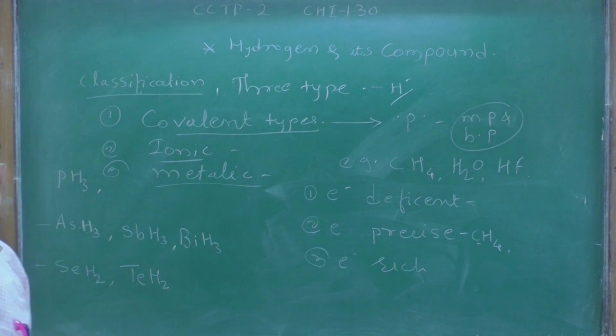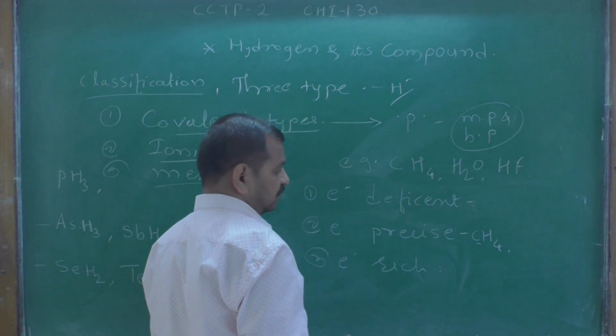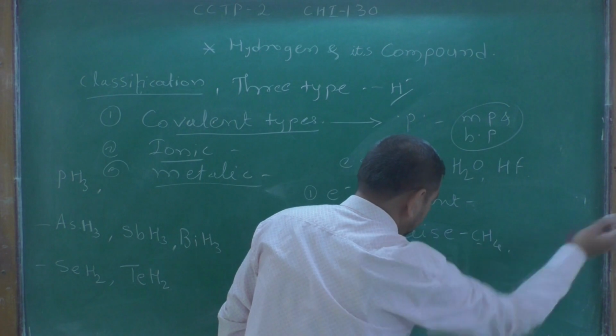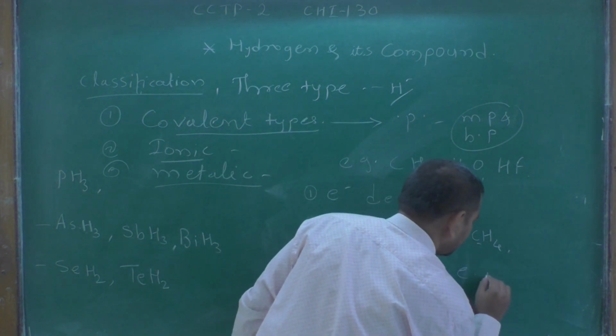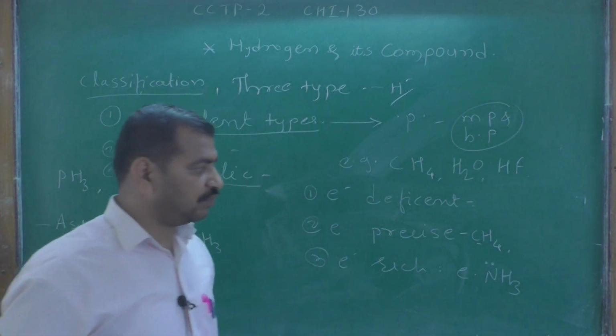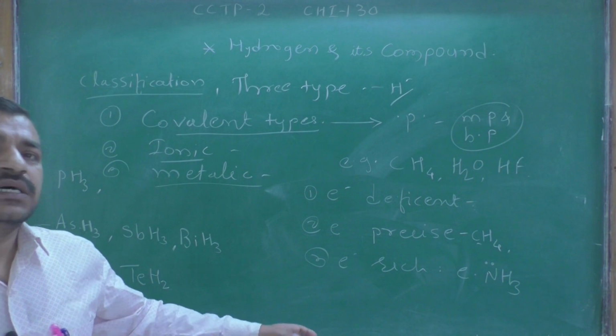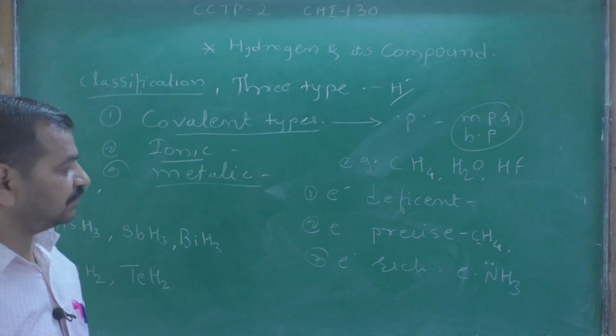These molecules are rich in electrons, for example NH3, which has a lone pair of electrons.